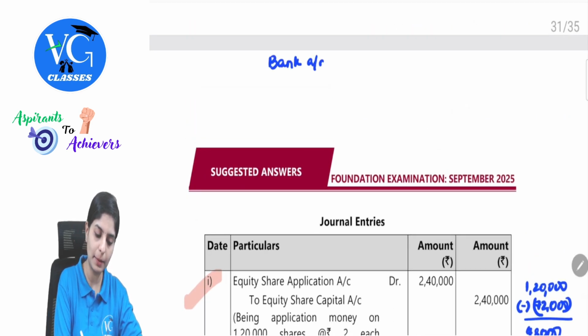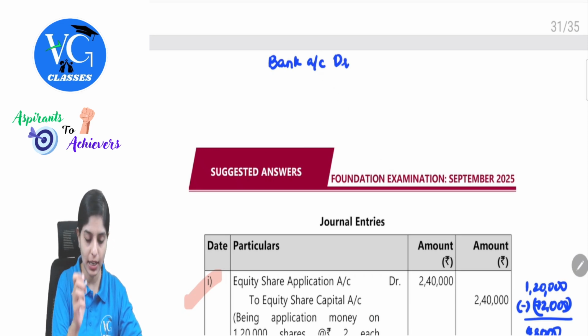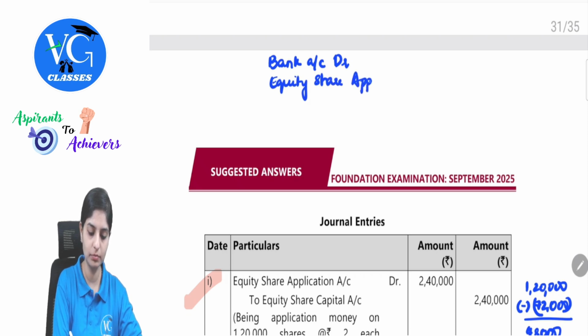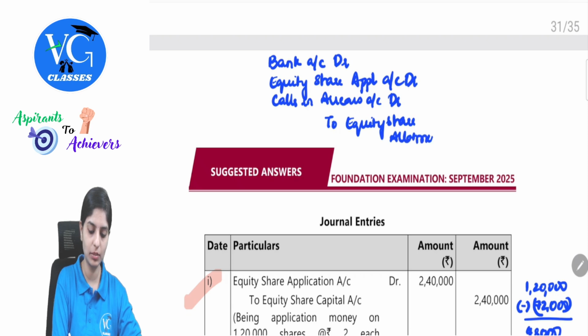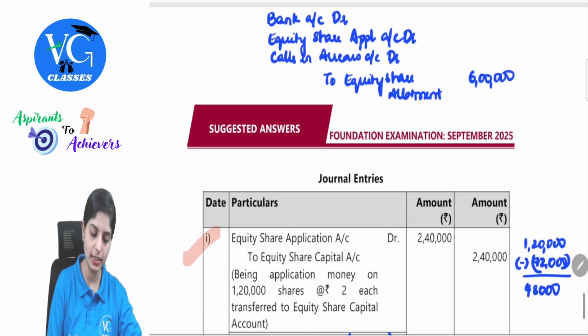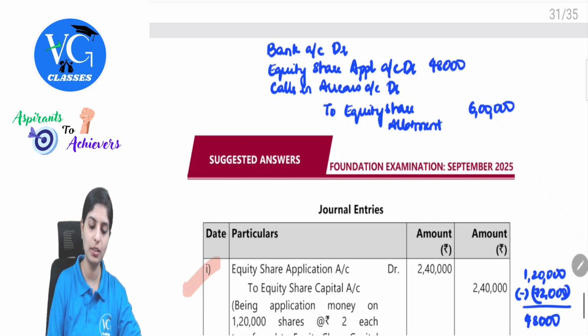Bank account debit. Remember, you had some amount in the application which we can adjust in the allotment. So equity share application account debit. Then there was a person who's not paying allotment, for which we will represent them as calls in arrears, debit to equity share allotment. Equity share allotment was 6 lakh. You still had 48,000 balance, so we will take it here, 48,000.